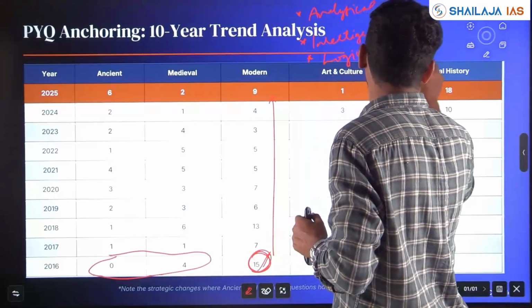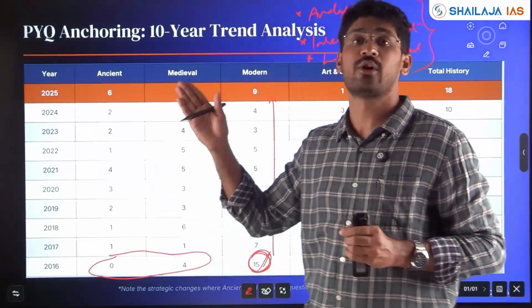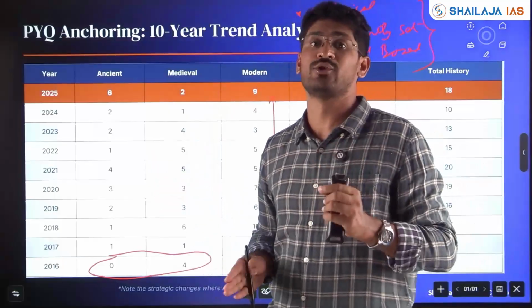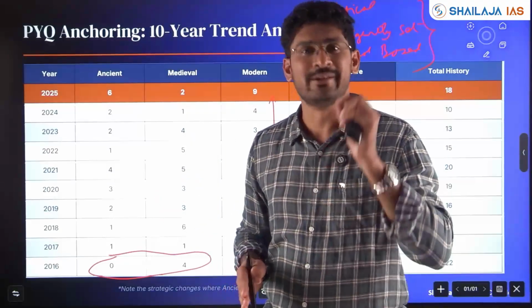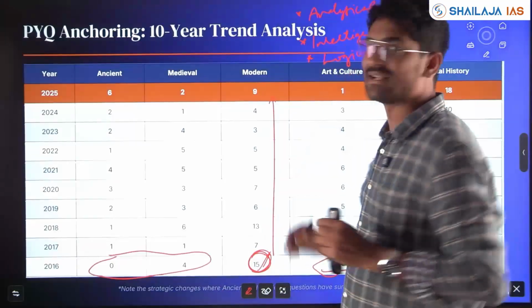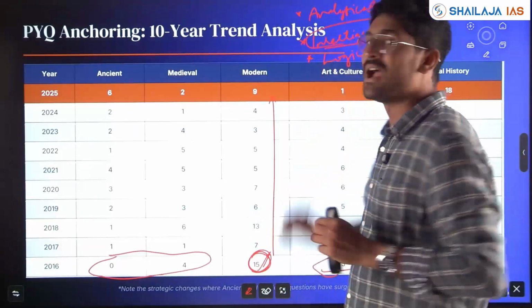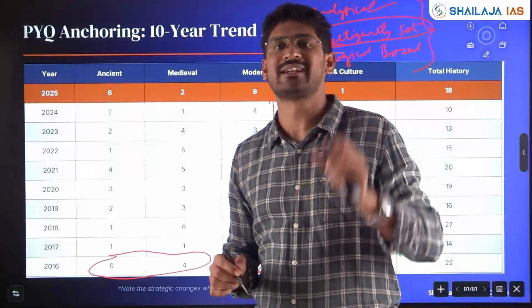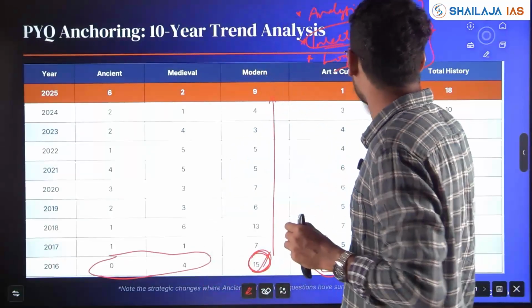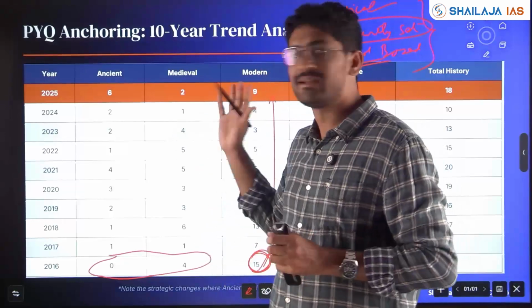This is the observation I have made with respect to the last 10 years of UPSC history evolution. So it's important you have knowledge for 50%, but the other 50% depends on your analytical skills, the ability to see the traps, to see how intelligently questions have been set, and to understand logically and get the answer, to score well in history.